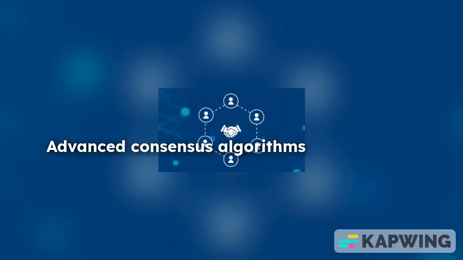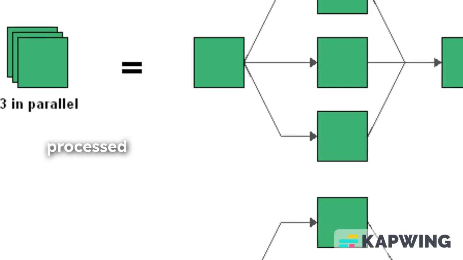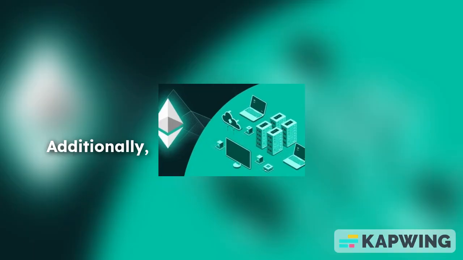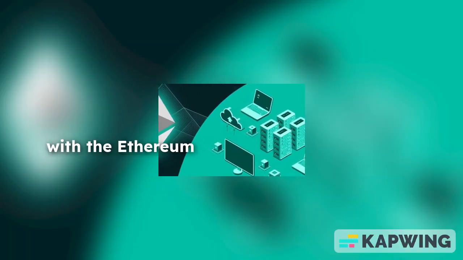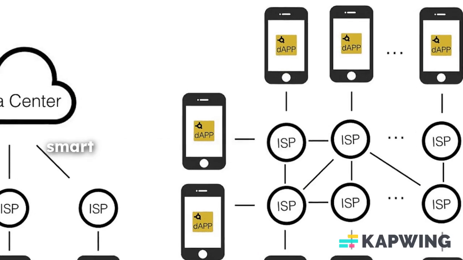Advanced consensus algorithms like GhostDAG maintain security and data integrity, even with multiple blocks processed simultaneously. Additionally, BlockDAG is fully compatible with the Ethereum virtual machine, allowing easy migration of existing Ethereum dApps and smart contracts.